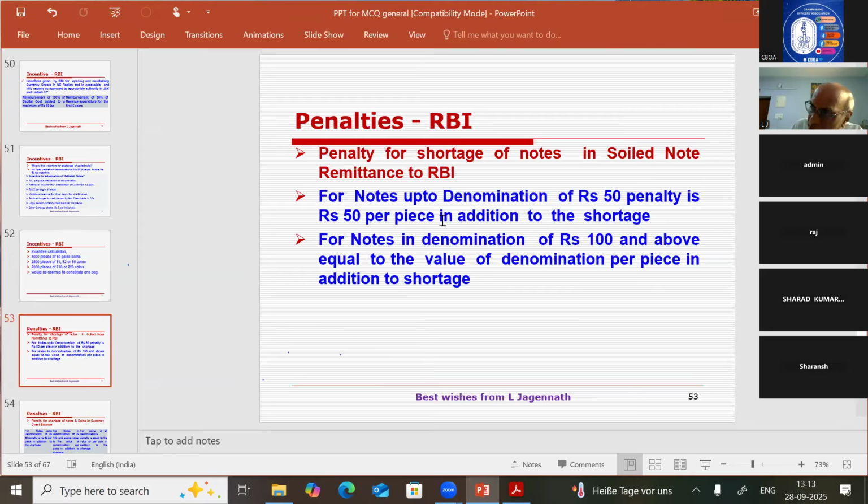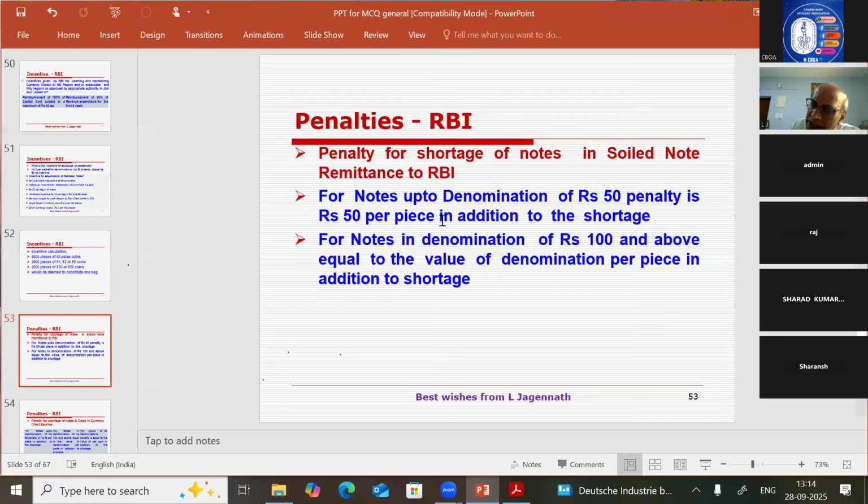For one piece short, 50 rupees penalty is to be paid, plus the 1 rupee note shortage also has to be replenished by the bank. For example, let us assume a shortage of 10 rupee notes in a soiled note remittance to RBI. In the 10 rupee denomination, a shortage of 10 notes has been found. For the 10 notes short, 10 into 10, 100 rupees we first have to pay. And then the penalty for each note: there is a shortage of 10 pieces of 10 rupee notes, so at 50 rupees per piece, 10 into 50, 500 rupees penalty. First, we have to compensate the loss.